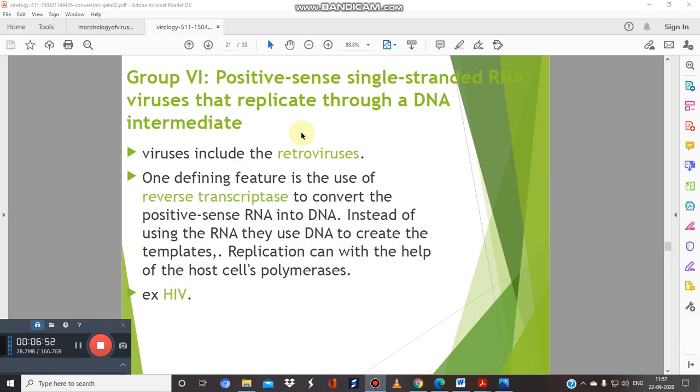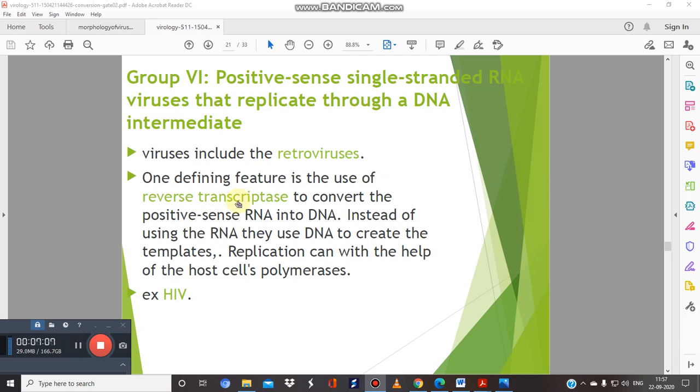So, what is the HIV virus? It is a positive-sense single-stranded RNA virus that replicates through a DNA intermediate. This means the HIV virus is also known as a reverse transcriptase virus.